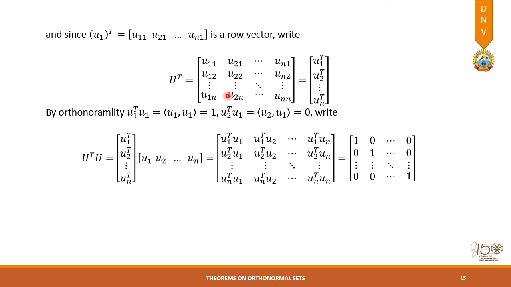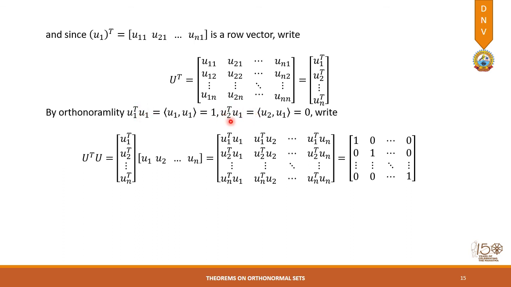So we use the orthonormality of vectors: u1 transpose u1 equals 1, that is the norm of the vector. It has already been discussed in previous lectures that we can write the inner product of a vector with itself in the form of matrices, a row matrix multiplied by a column matrix.